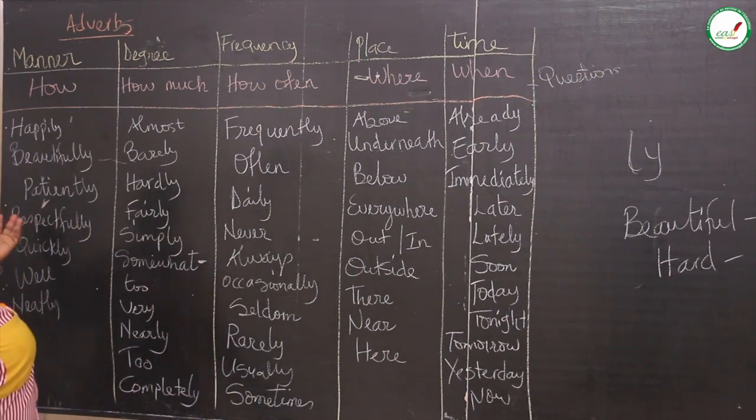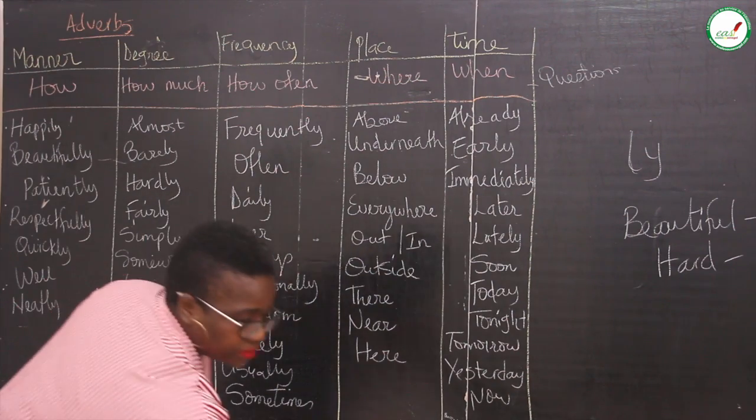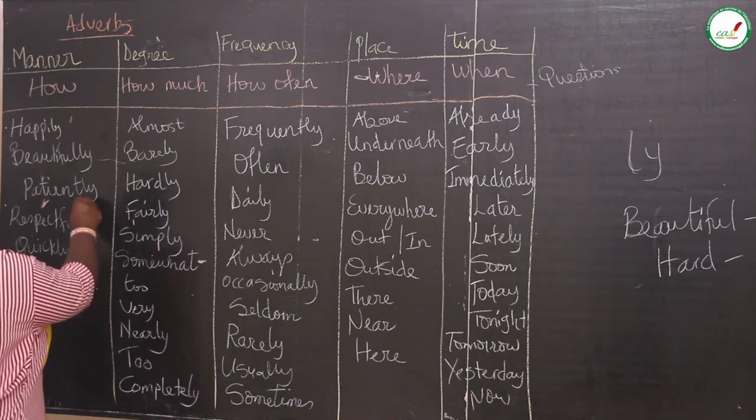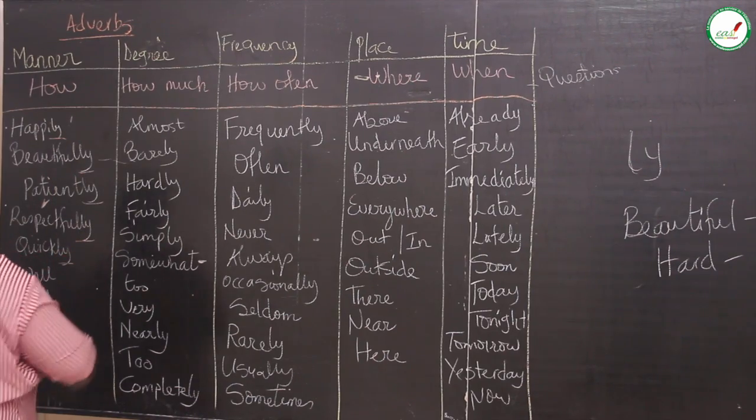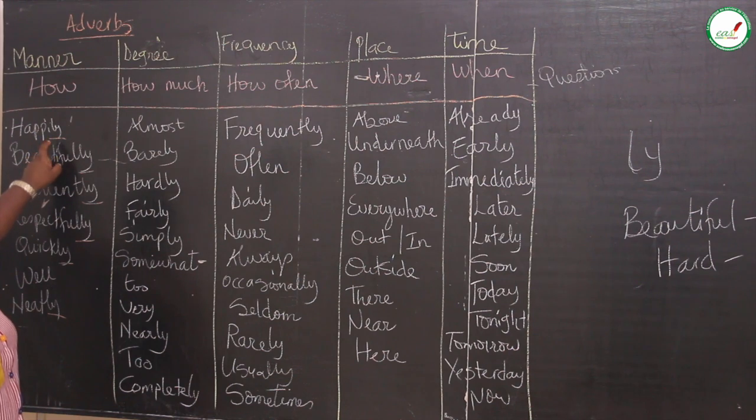Manner answers the question how: how is that person, or how is a thing? We have some of them with the ly at the bottom. This one is quite different; it's one of those irregular manner words. You have happily. You see how it's spelled: the Y is out and then you put the I. Then you have beautifully, patiently, respectfully, quickly, well, neatly, boldly.